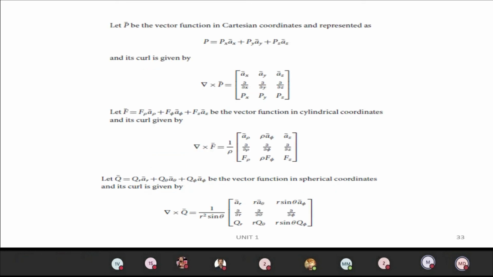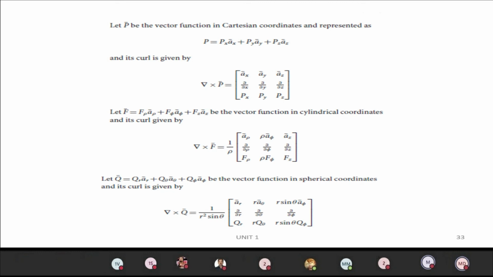So you can see the different formulas for different coordinate systems. Similarly, the curl formula: del cross P vector for the Cartesian system, del cross F vector for the cylindrical system, and del cross Q for the spherical coordinate system. Del cross P equals the determinant of AX, AY, AZ; dou by dou X, dou by dou Y, dou by dou Z; PX, PY, PZ. And del cross F equals 1 by rho times the determinant of A rho, rho A phi, A Z; dou by dou rho, dou by dou phi, dou by dou Z; F rho, rho F phi, F Z.